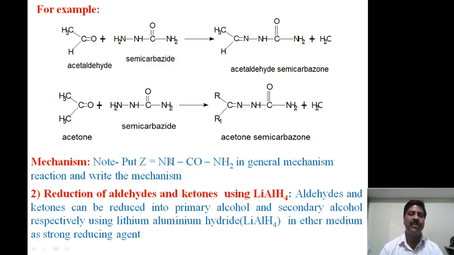Again, coming to the mechanism, the examiner may ask you to specifically explain the condensation reaction of aldehydes and ketones with semicarbazide. You just have to put the Z value in the general mechanism and write all 3 steps. This is again homework for you people. You have to become familiar with writing it by putting Z equal to NHCONH2.